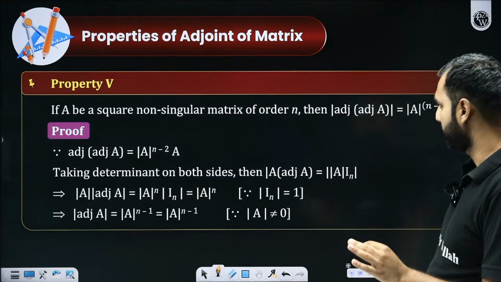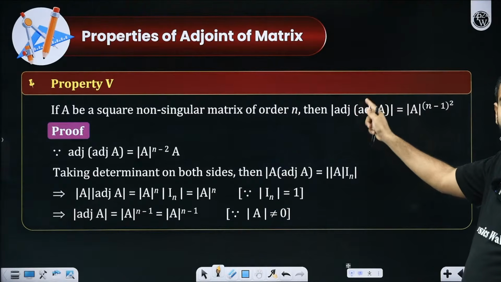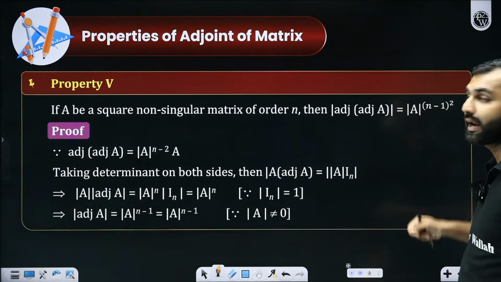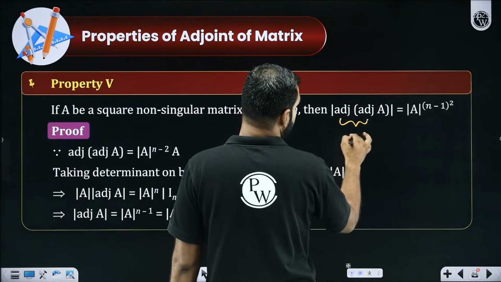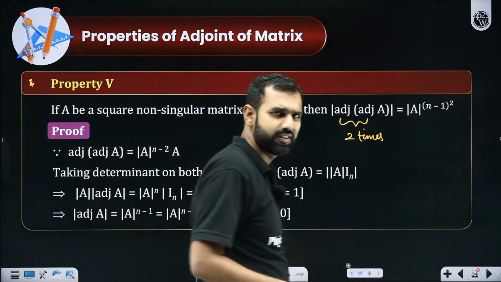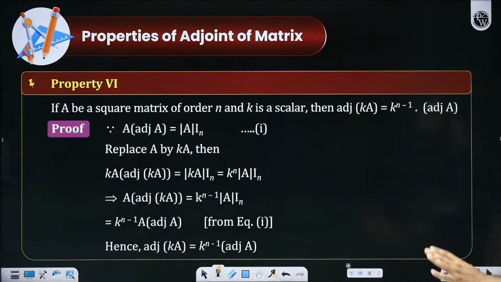The next property. This one, I think I have already explained it. Adjoint of adjoint of A is determinant A to the power (n minus 1) raised to the power m, the number of times adjoint appears. So here adjoint is appearing how many times? 2 times. So m became 2. So this is a corollary of that property. Yes or no, everyone?